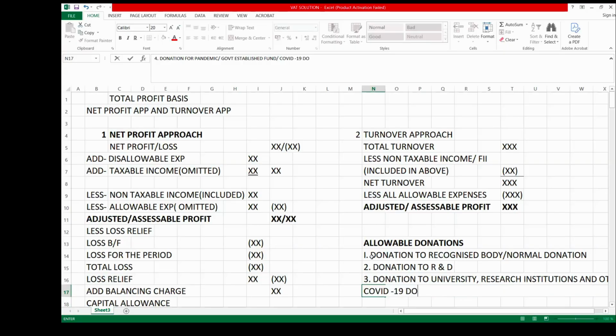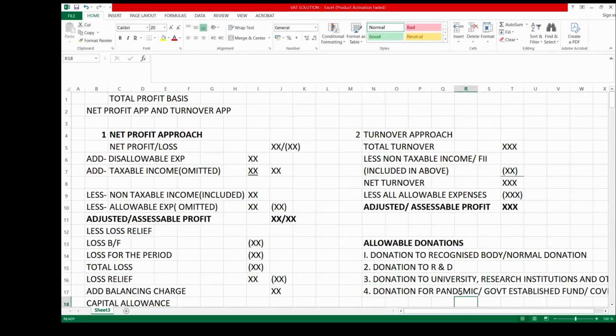That is a good example of donation to a pandemic or government established fund. So these are the four categories of donation that a company can make. Under these four categories of donation, there are conditions for the donation to be allowed.